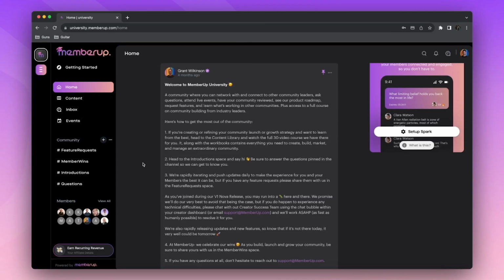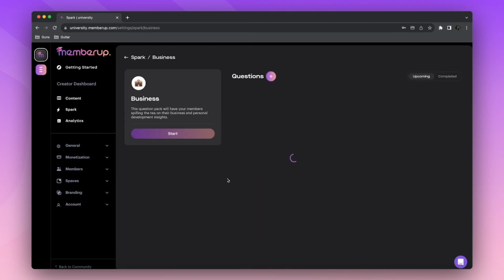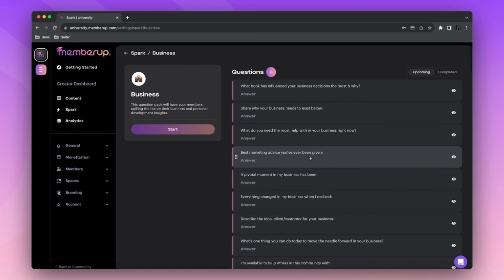So here we are in Memberup, and what we're gonna do is we're gonna set up Spark. So all you have to do is come over here, press set up Spark, and we have a bunch of different question packs that you can use based on the type of membership that you have. So I'm gonna click one of these question packs, and it's gonna show us over 100 questions. You can come in here and turn them on or off, or you can change them. So I'm gonna set this up, and all I have to do is press start. And now I'm pretty much good to go.